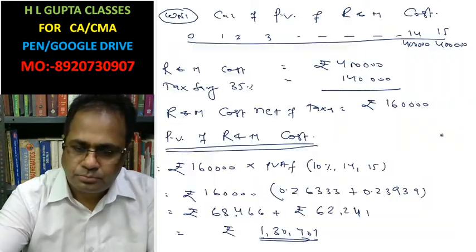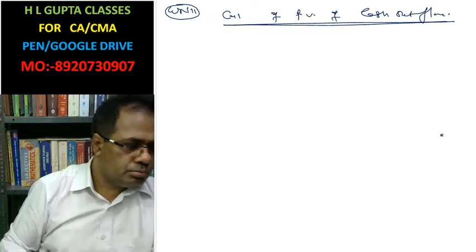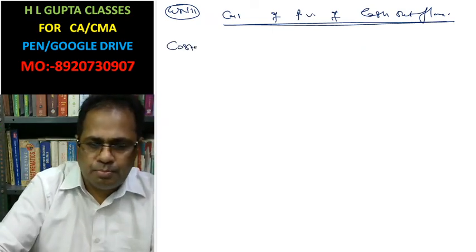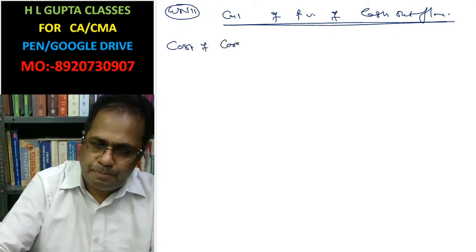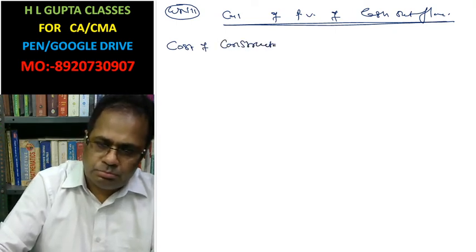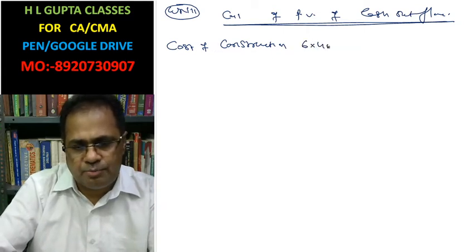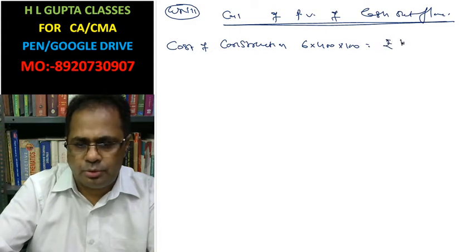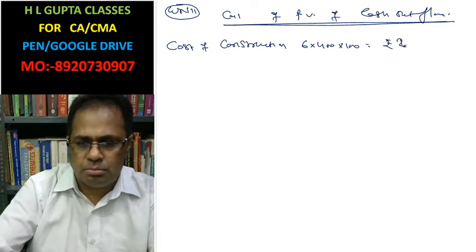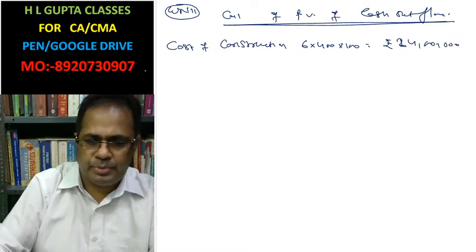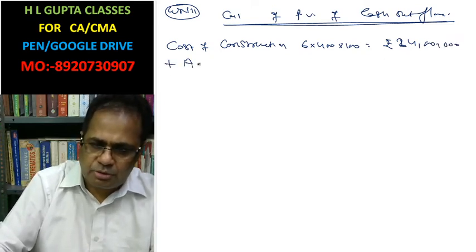So now look here. Cost of construction, 6 flats for 1000 each, rupees 24 lakh. Add registration cost.